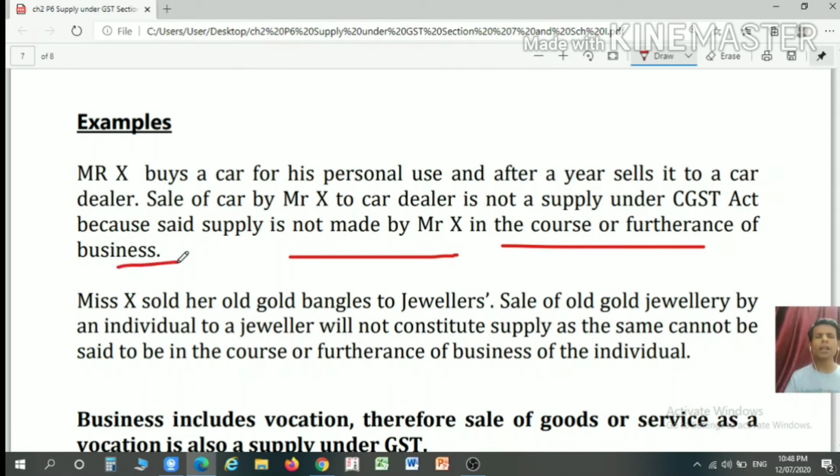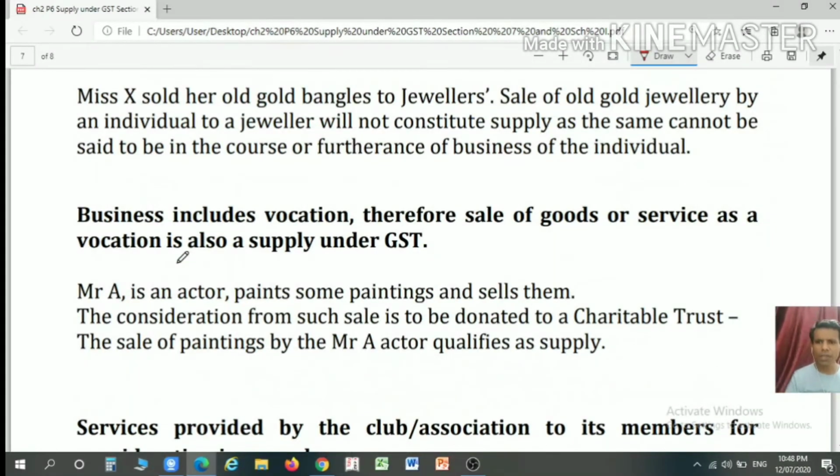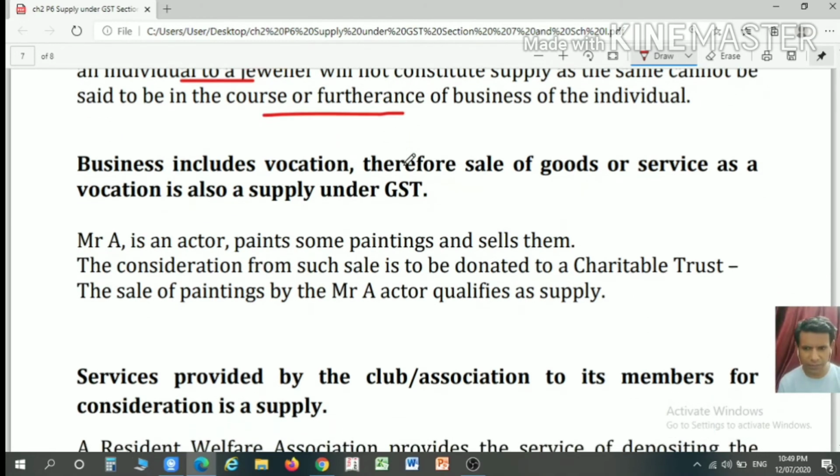So, for example, if you have a personal car which is not your business asset and you are selling such a car to somebody else or a car dealer, then such sale of the car will not be treated as a supply because it is not for the purpose of or in the course or furtherance of a business. Similarly, for example, Miss X sold her old jewelry to the jeweler. Sale of such old jewelry to the jeweler will not constitute a supply because it is not in the course or furtherance of a business.